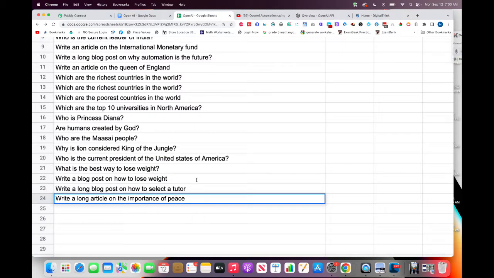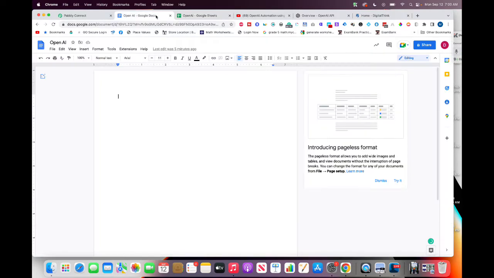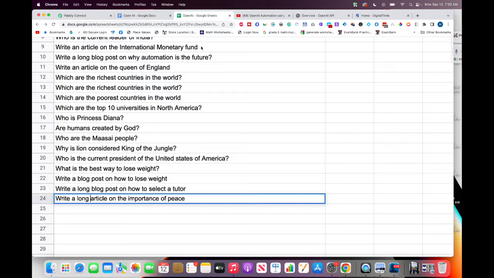You can see that as soon as I put it in here, this is an empty Google Doc. It's supposed to write all the answers right here automatically without me touching anything. All I need to do is feed the question here: write a long article on the importance of peace.